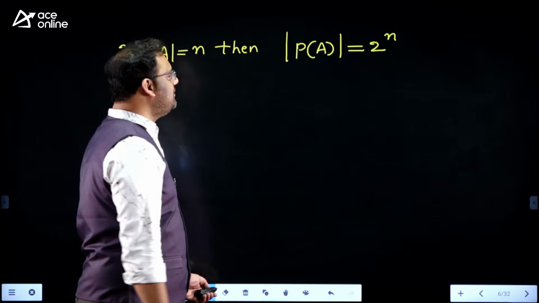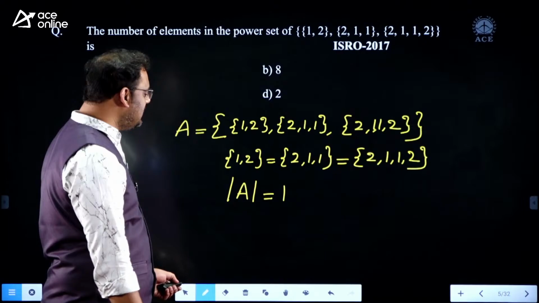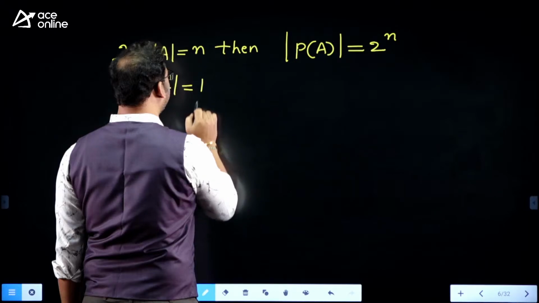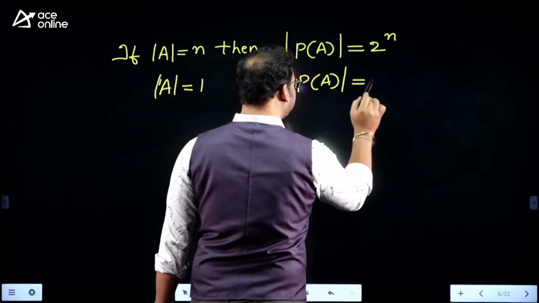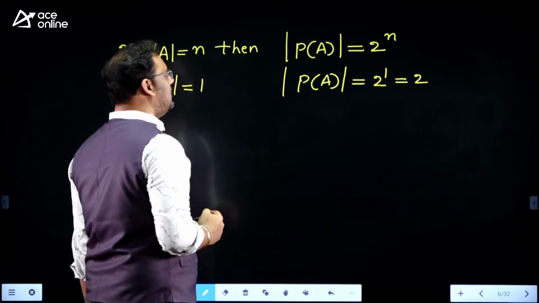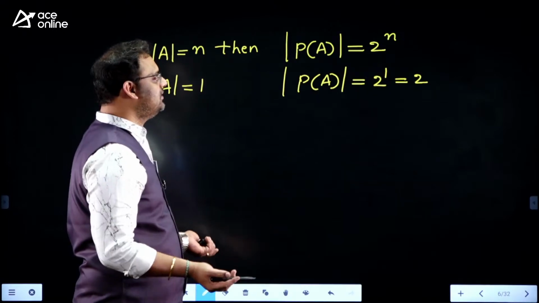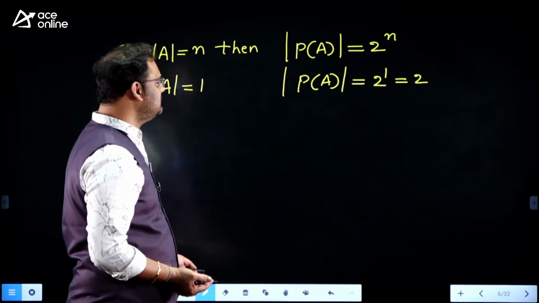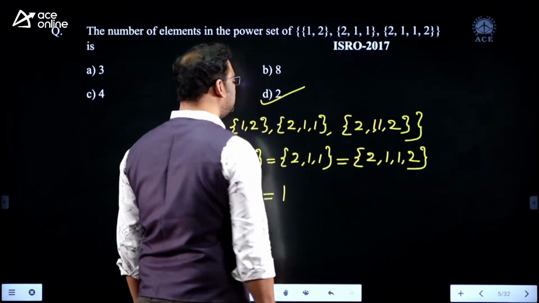In this example, the size of set A is 1, so card of power set of A is 2 power 1, that is simply 2. The number of elements present in the power set is 2, my dear. It's not 2 power 3, 8, it's only 2. I can confirm the answer is 2.